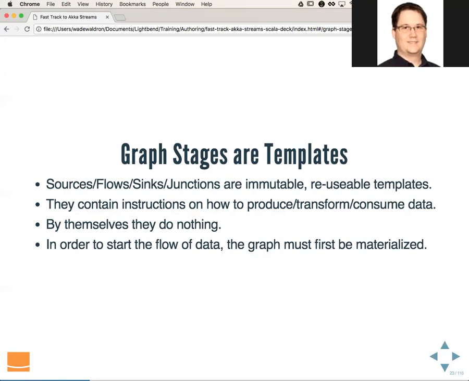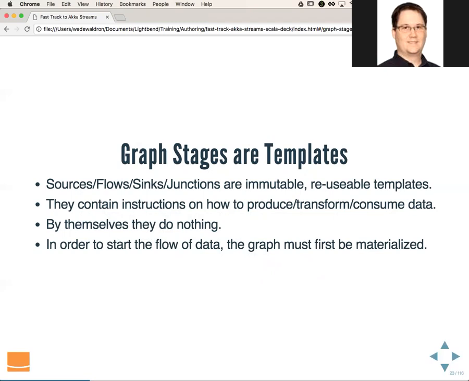You can think of this maybe from the perspective of an assembly line. So if you have a bunch of people working on an assembly line, those people know how to do the work. They know how to do whatever is required at their station. They have the necessary instructions. But until they are actually standing on the assembly line doing the work, those instructions don't do anything. You know, if they're sitting eating their lunch, those instructions are present, but they don't do anything.